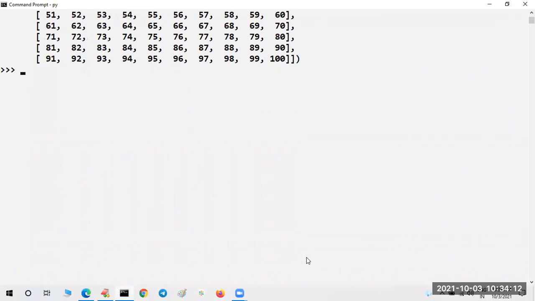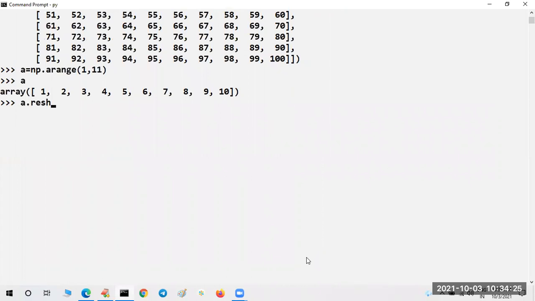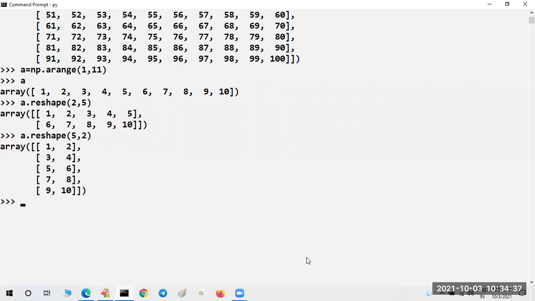Next, assume I want to create an array with 10 values, and I want to create a 5 by 2 matrix. No problem, you can use reshape of 2 comma 5, it will create a 2 by 5 array. If you want, you can take 5 by 2 also, but no other extra dimension is allowed. This is the way how you can create NumPy arrays.